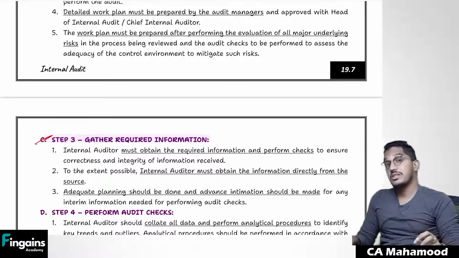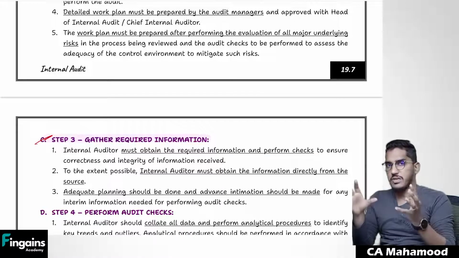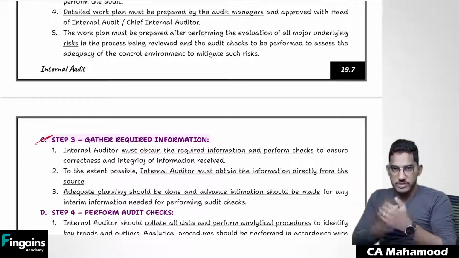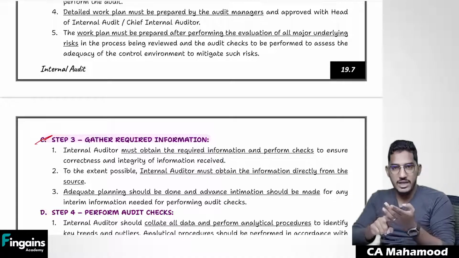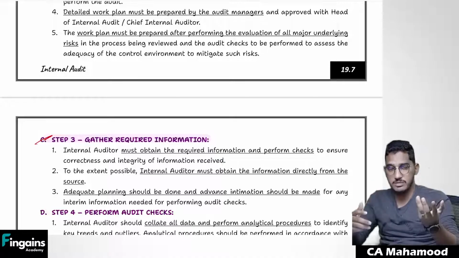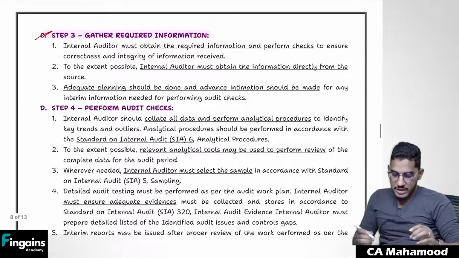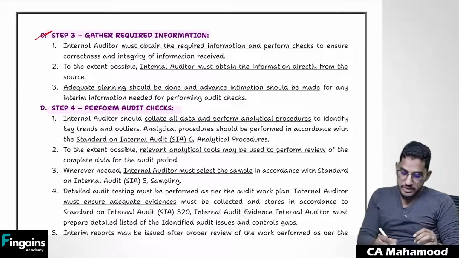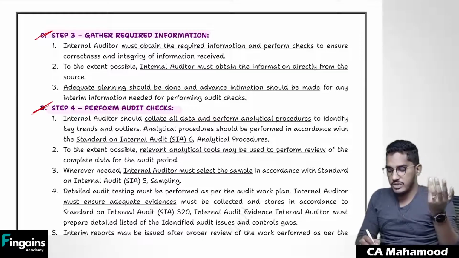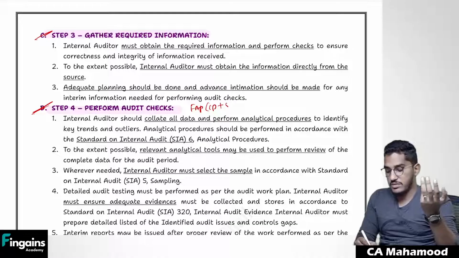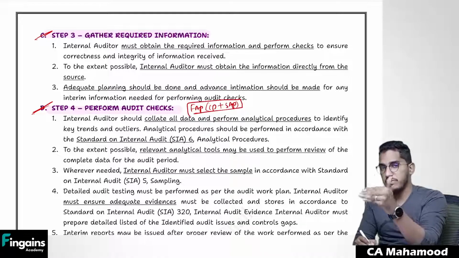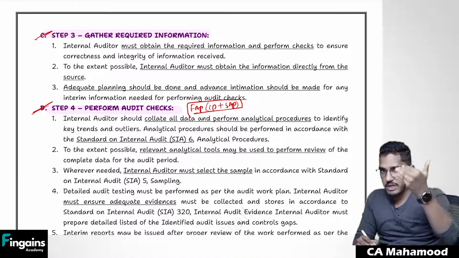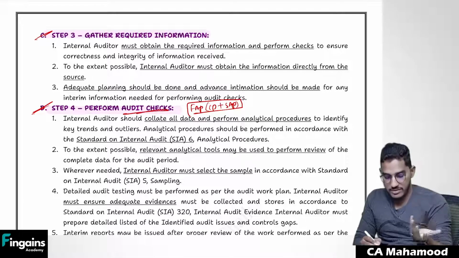Once you gather all that information, then what should you do? Perform your procedures: do the checking, inspection, observation, verification, do analytical procedures, study the relationships, find out the misstatements. So that is the next thing, you have to perform audit checks. In external audit terminology, I call this performing further audit procedures, which includes compliance procedures and substantive audit procedures. From the external audit terminology, we call them further audit procedures. From the internal audit terminology, we call them audit checks.